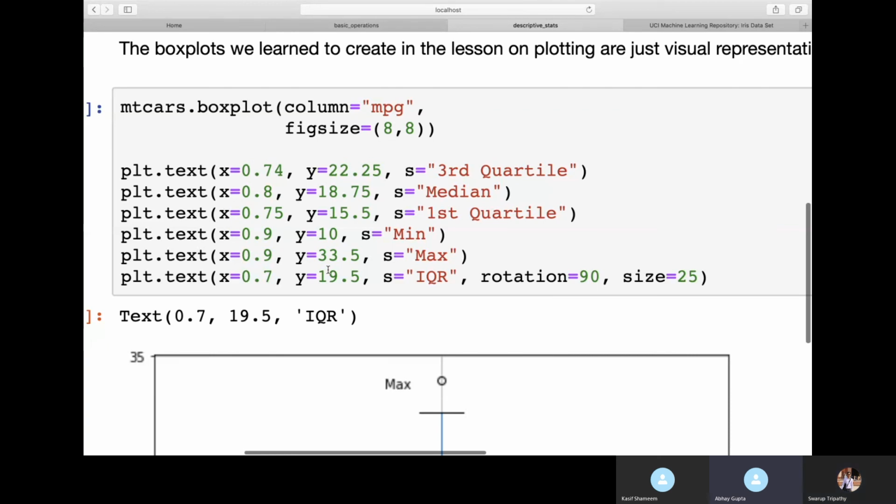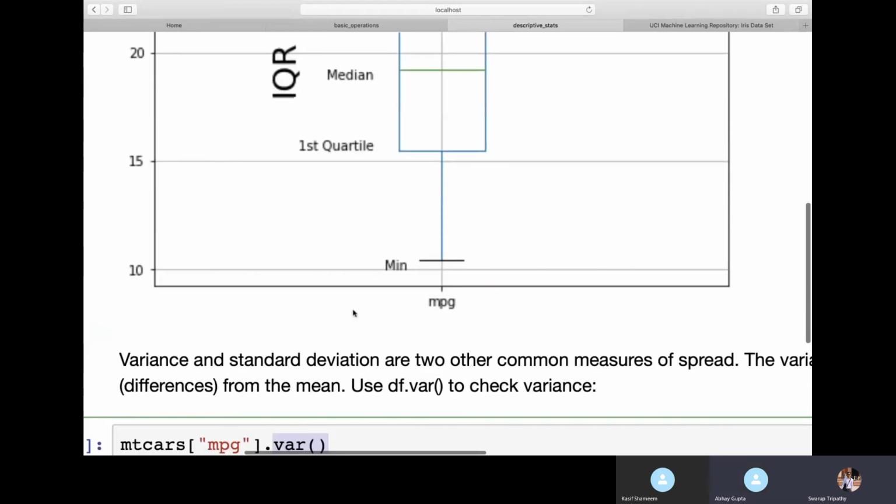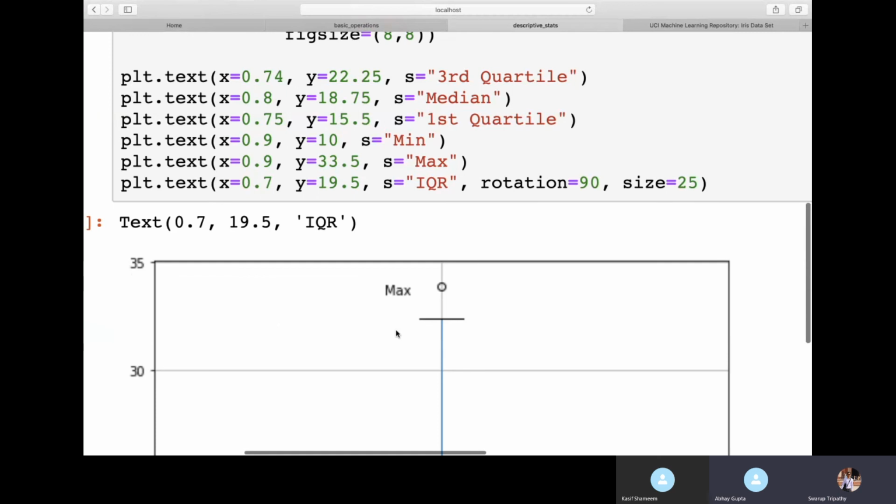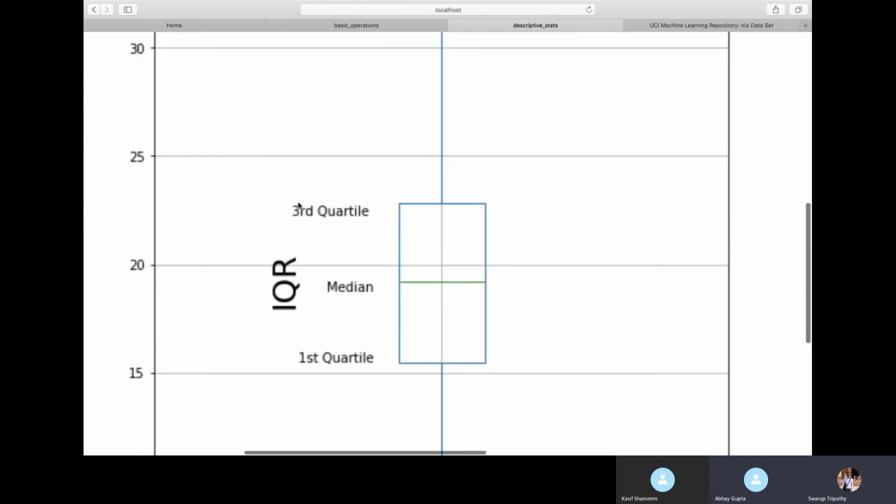Swaroop, why are we passing values like x equal to manual values? Actually, here it is just to give a label at those specific positions. I saw that x is 0.27, like that. I have tested this myself and given the values. Y is 22.5, just to tell that it is the third quartile, so that I can get a text here at 22.5 when x is something. Some text, like that, just to assign some text value.